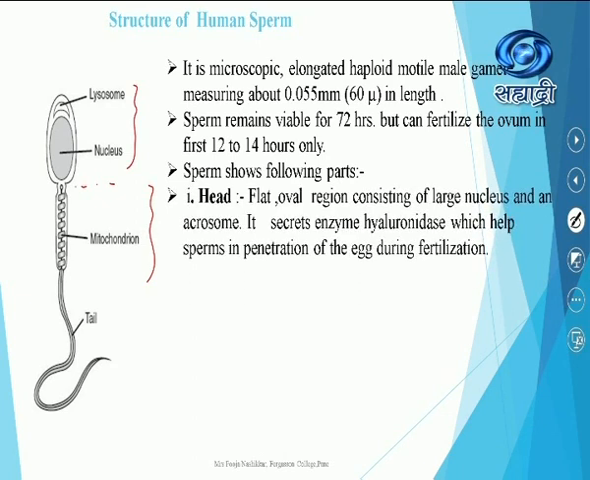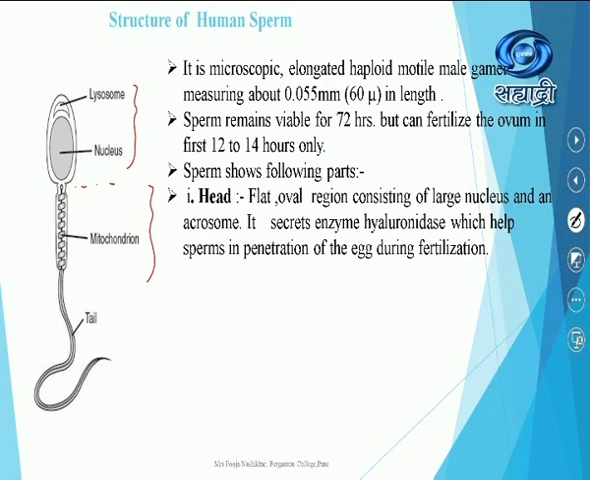The first important part of the sperm is the head. This anterior part, a spoon-like, flat, oval region, consists of a large nucleus and acrosome. What kind of nucleus will it be? Yes, it is a haploid nucleus having 23 chromosomes, because we have just completed meiosis. After meiosis, the sperms are produced. So these are haploid, and the nucleus has 23 chromosomes.